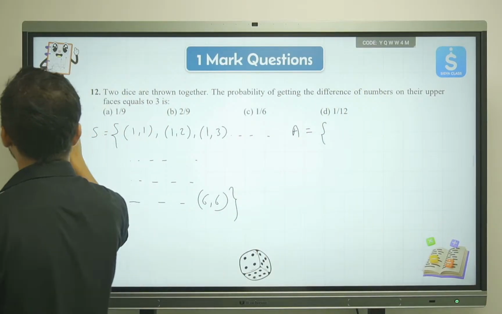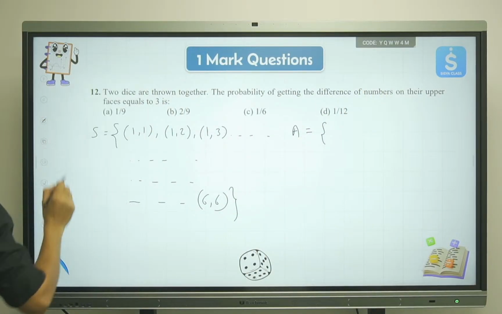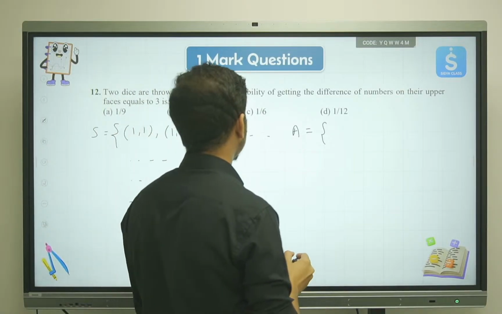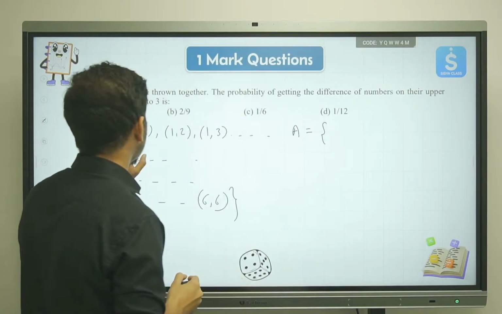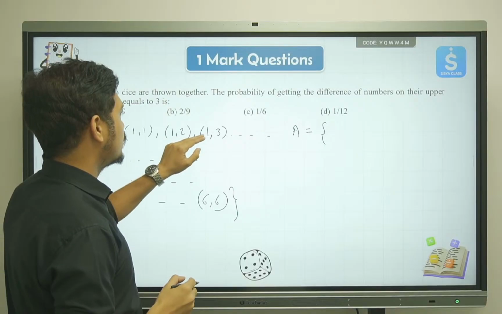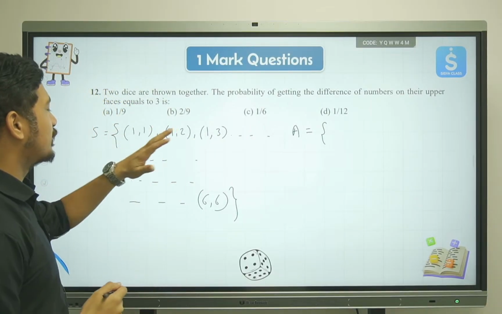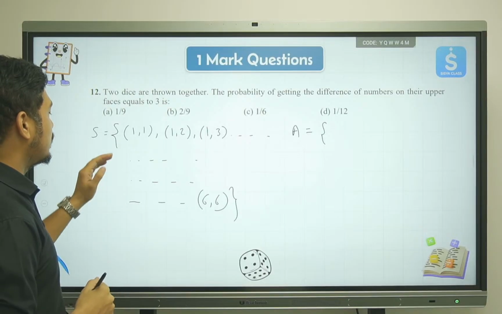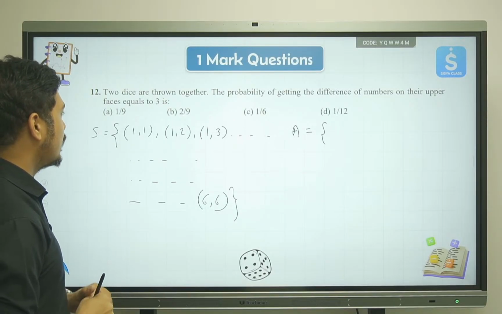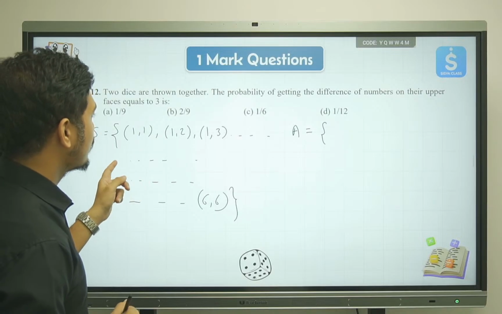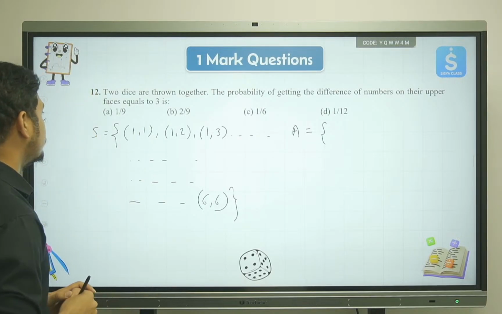This can also be done otherwise, but at times we can get confused. In row 1, 1 minus 1 will be 0, 1 minus 2, 1 minus 3 all give negative numbers, so row 1 is not useful. In row 2, 2 minus 2, 2 minus 3, all the numbers will be 0 or negative.